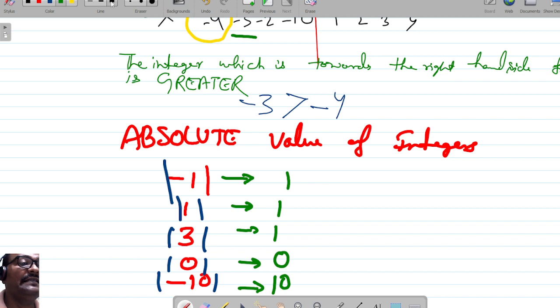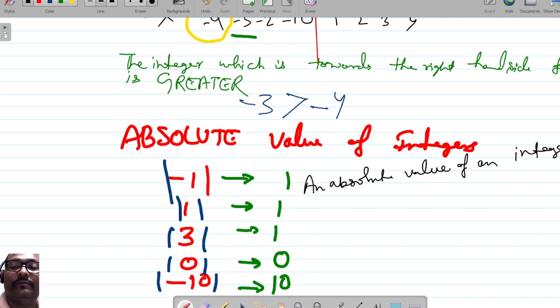So I will just help you with the definition of absolute values. An absolute value of an integer is always positive, right?